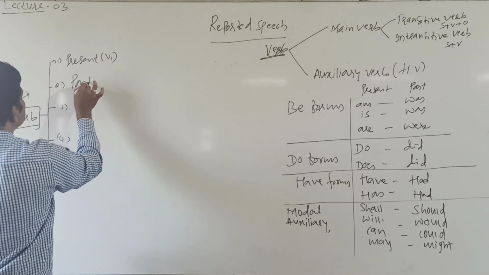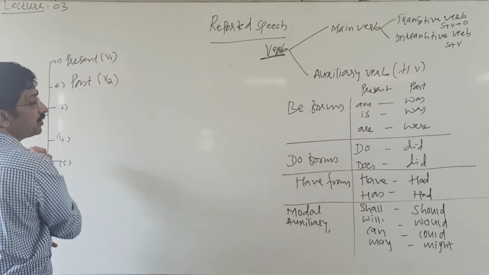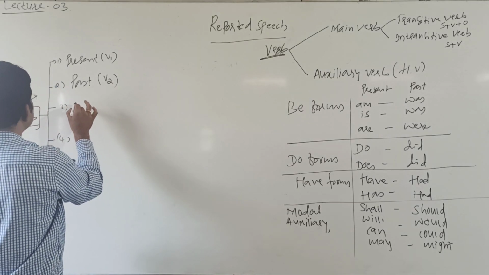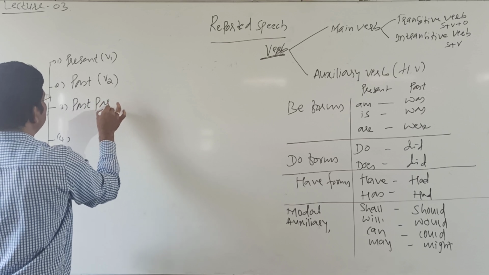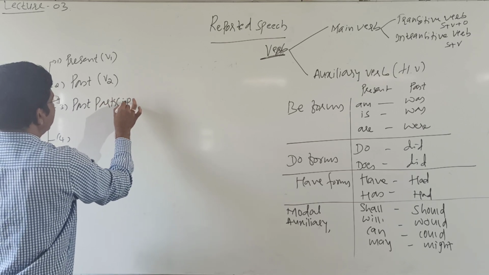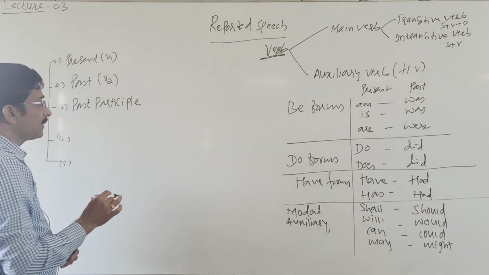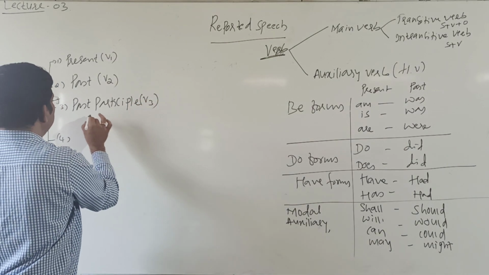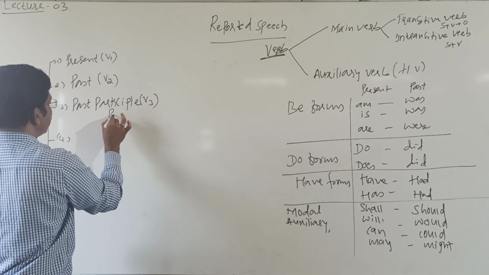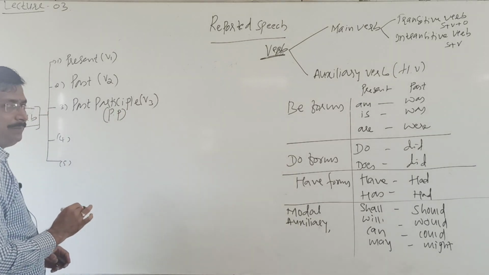Next one, past, that is V2. Third one, past participle, that is called V3, or we may call it past participle, PP.